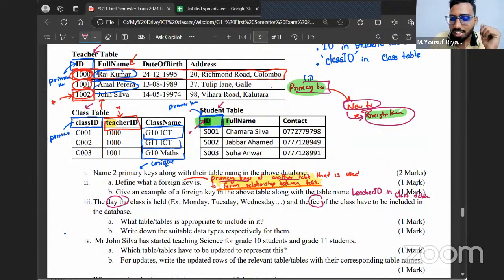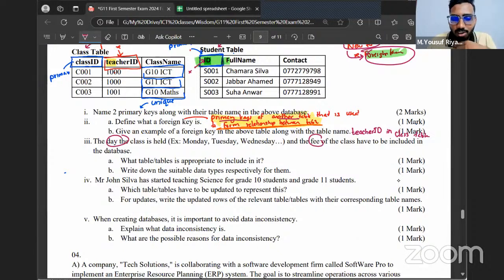If you take day and fees, they are details regarding whom? Regarding student, class, or teacher? Exactly, it's details regarding the class. So obviously, we have to update the class table. Simple. One of you said student. A quick question. What is the connection of day and fees to student name? Whatever made you think of the student table?